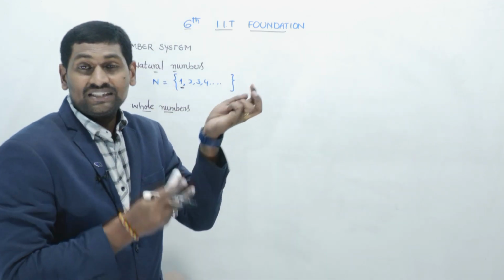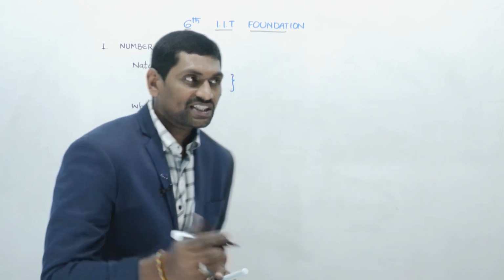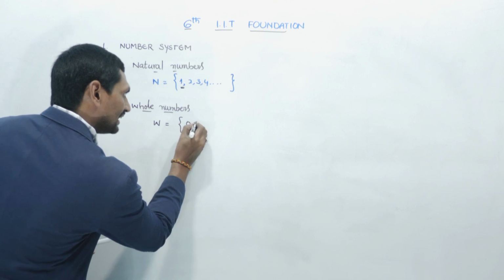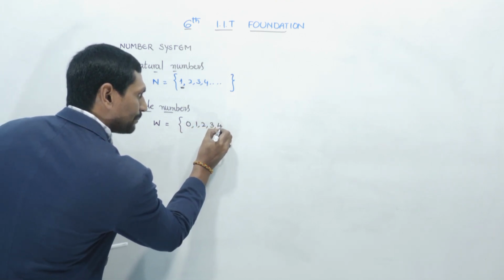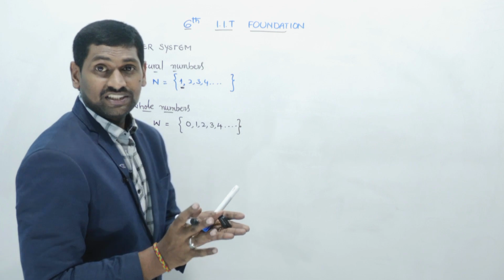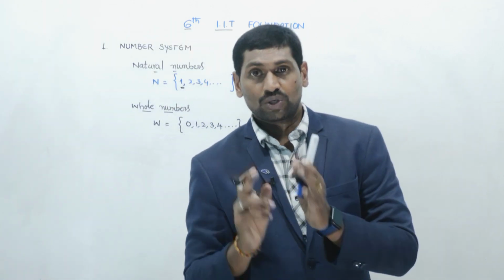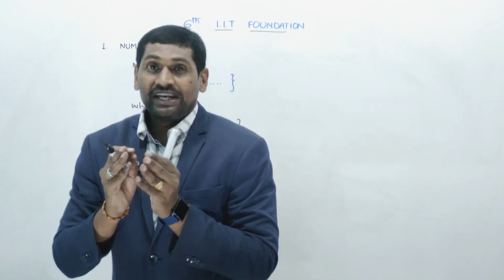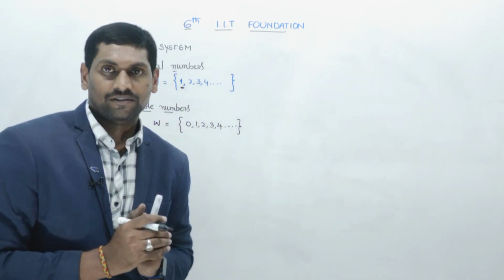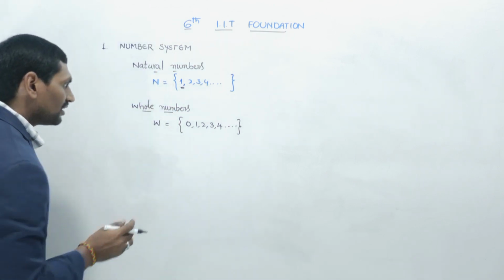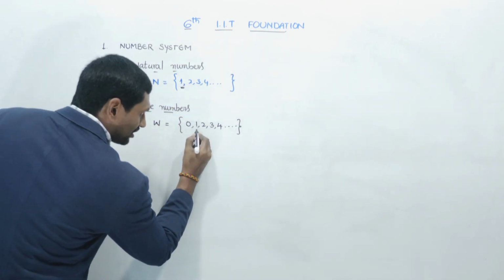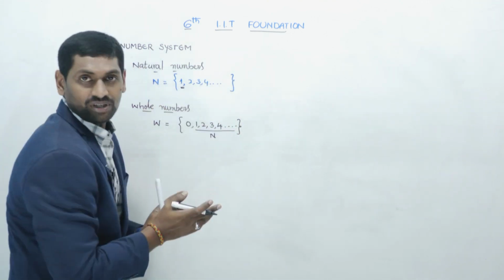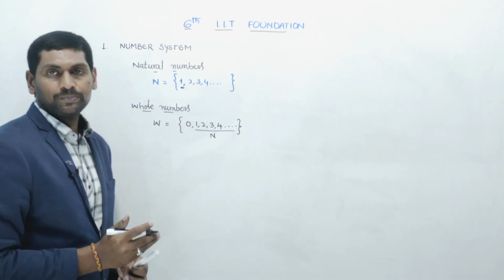The natural numbers including 0 are called whole numbers. They are represented with the letter capital W. Any number system, whether natural numbers, whole numbers, integers or any other, we represent with capital letters. All these numbers are in the set of natural numbers, and the extra number is 0.